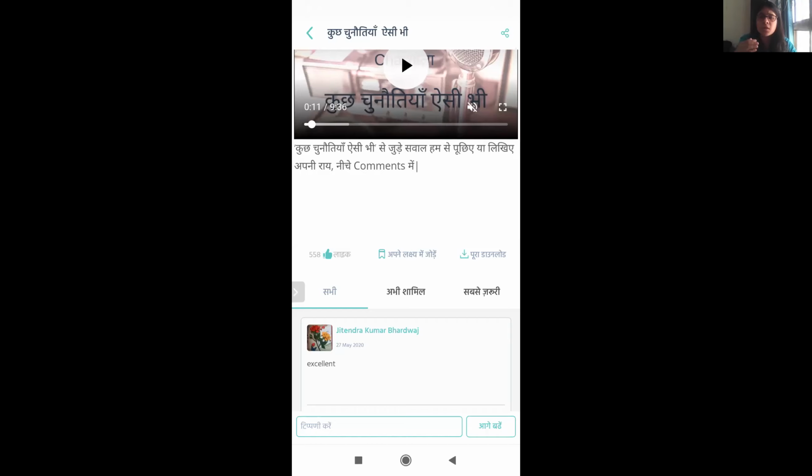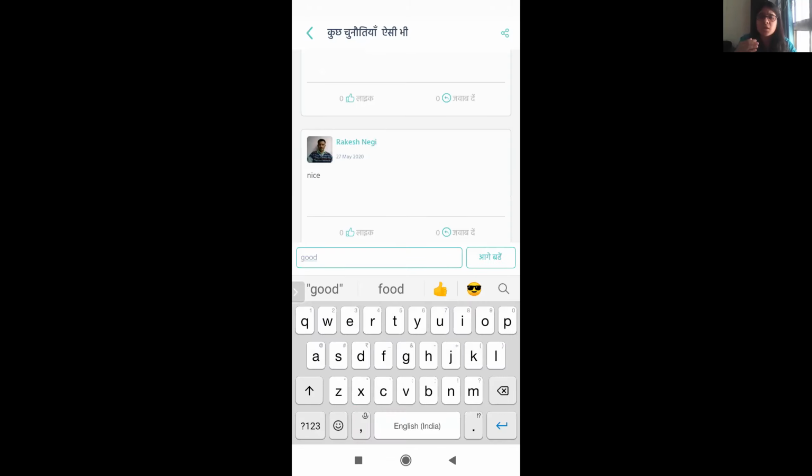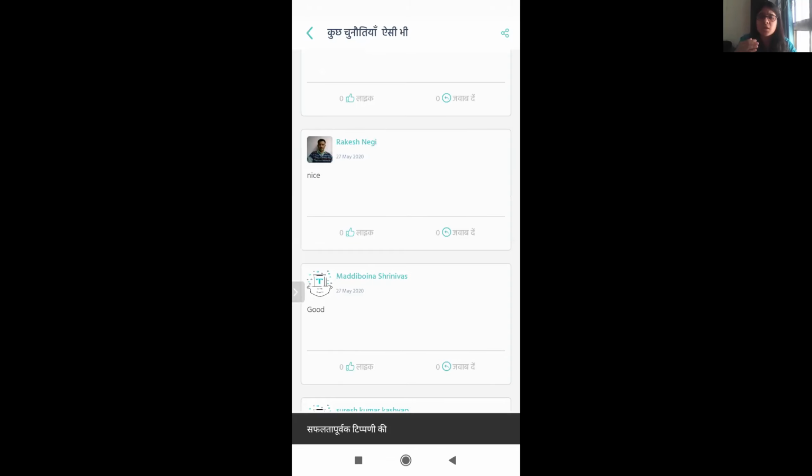There are a few other things. If you like something, you can also give a comment. At the bottom, you can see the Tipni Kare. So click on that. You can just write what you feel about it and click on Aage Badhe. And your comment will be posted. So it's basically so that others are also able to see what different people say.